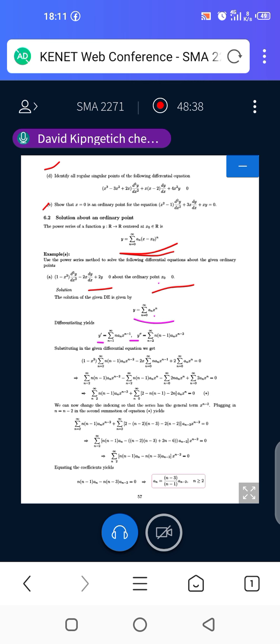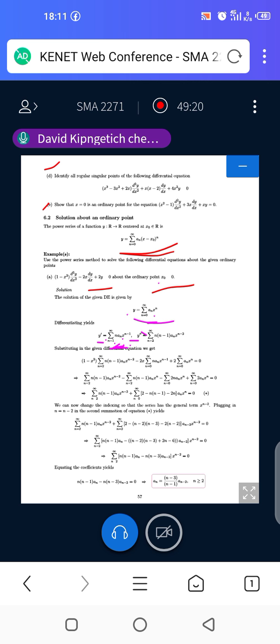Some of you may wonder why the summation was beginning at 0 and now begins at 1. If you begin at 0, it won't make any sense, because if n is 0, everything will be 0. That's why we now start at 1.